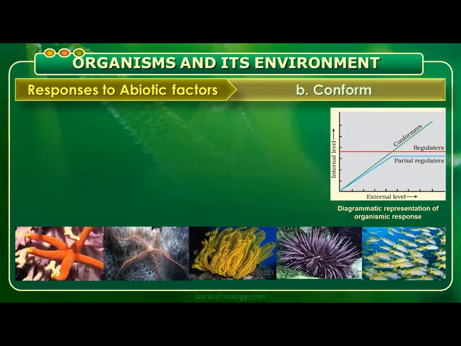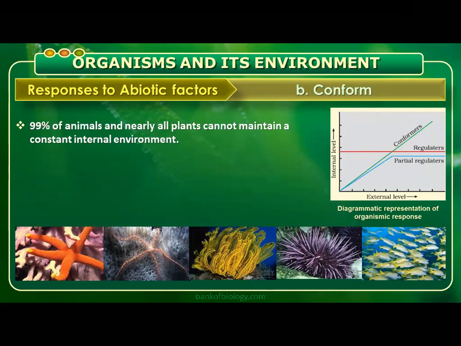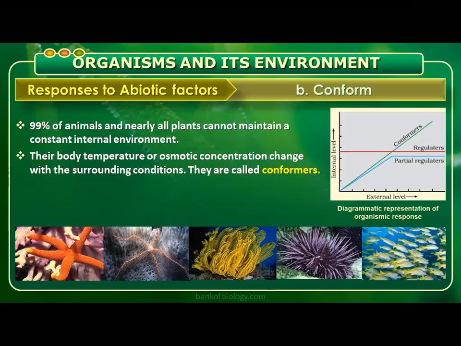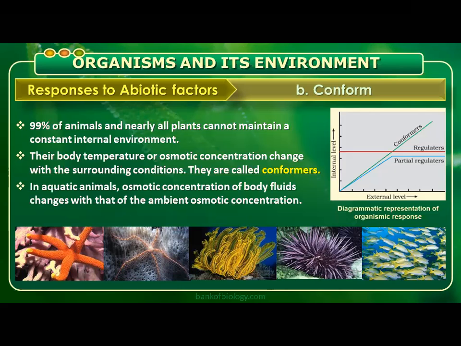Next, the conformers: 99% of animals and nearly all plants cannot maintain a constant internal environment. Their body temperature or osmotic concentration changes with the surrounding conditions. We call them conformers.